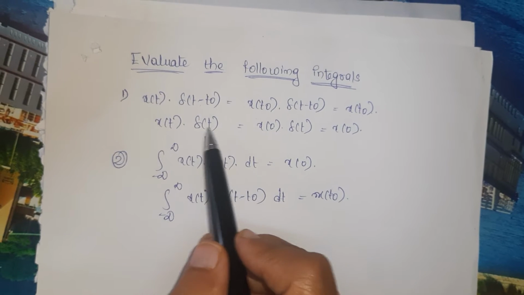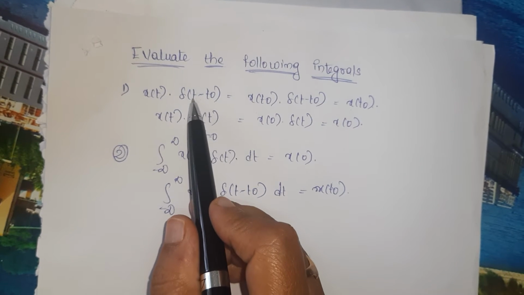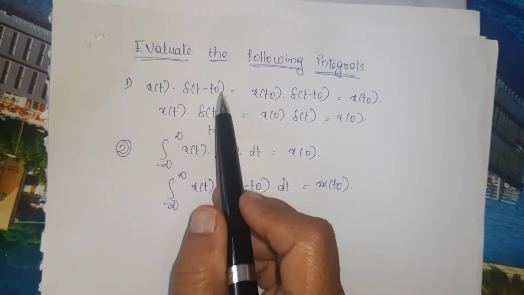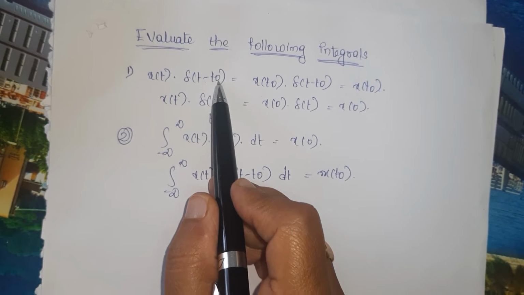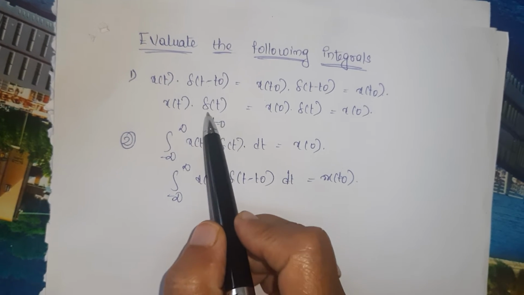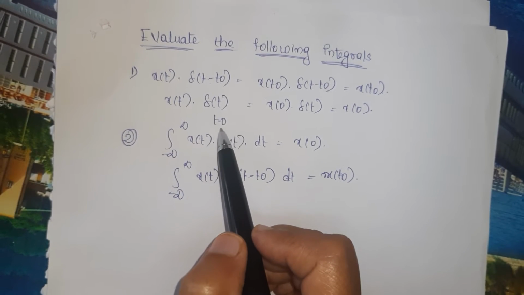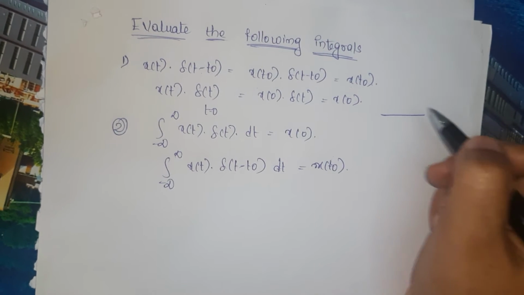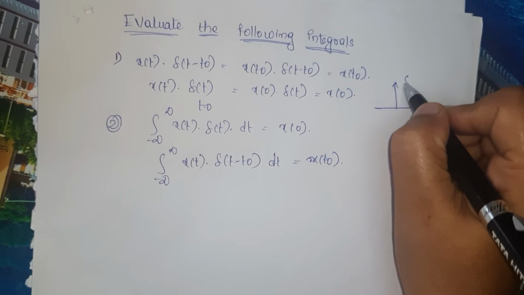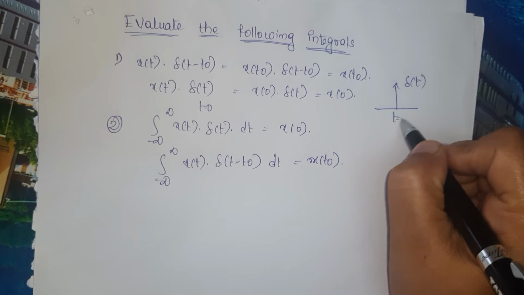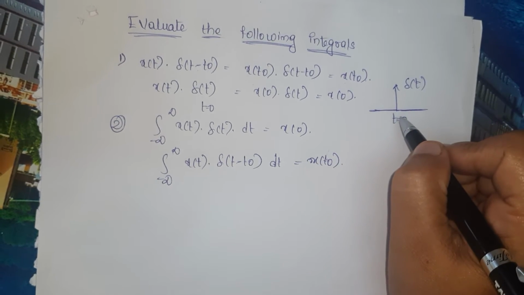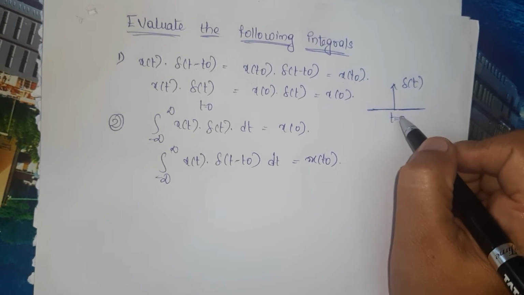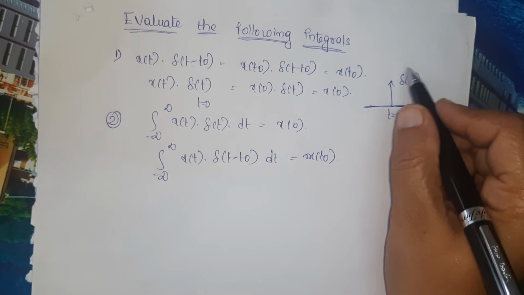In the same way, x of t into del of t. Here del of t minus t naught is a shifted version, and del of t always exists at t equal to 0. This is the del of t function. It exists at t equal to 0 and doesn't exist anywhere other than t equal to 0, where its magnitude is 0.